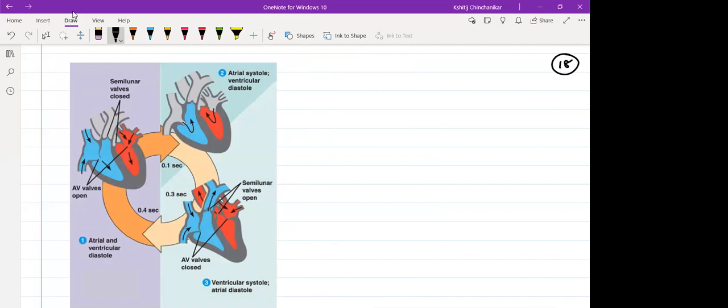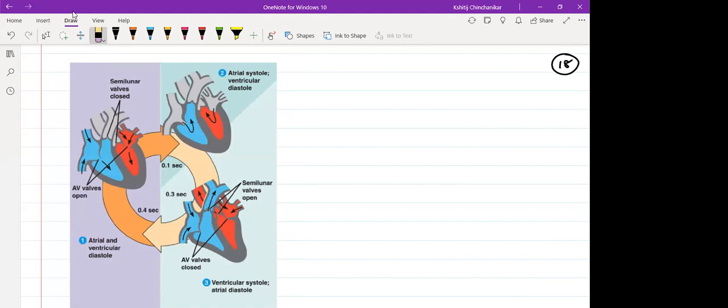So here they are writing 2 as atrial systole, ventricular diastole, 1 as atrial diastole. Now if I consider this as my first figure, this as my second figure, this as my third figure, the heart is smallest here. Look, in the first figure the atria is the smallest because, one minute, I am so sorry,